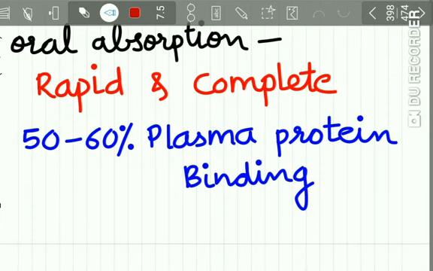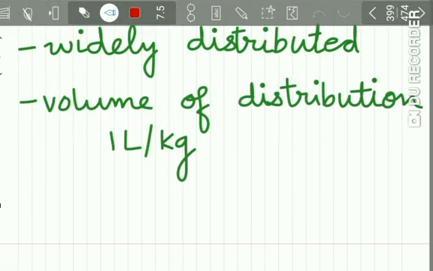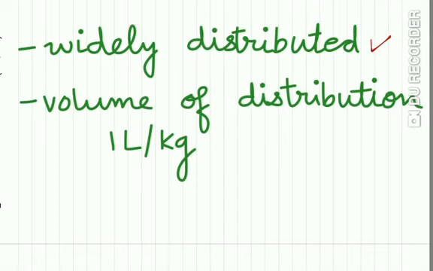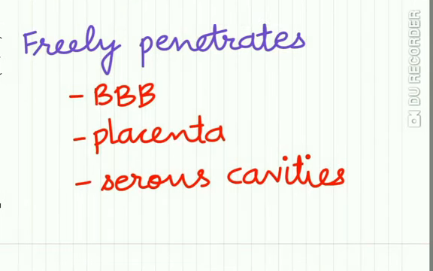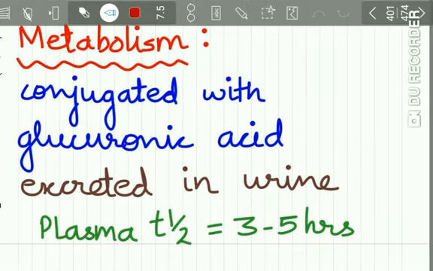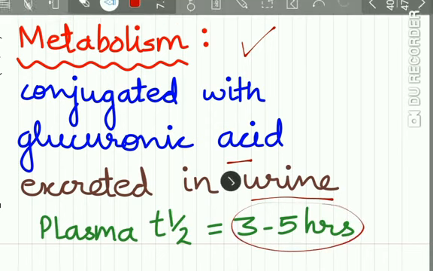The oral absorption of the drug is rapid and complete. There is 50 to 60% plasma protein binding. There is wide distribution of the drug. The volume of distribution is 1 liter per kg. It freely penetrates the blood-brain barrier, placenta and the serous cavities. The metabolism of the drug, it is conjugated with glucuronic acid and it is excreted unchanged in the urine. The plasma half-life of the drug is 3 to 5 hours.